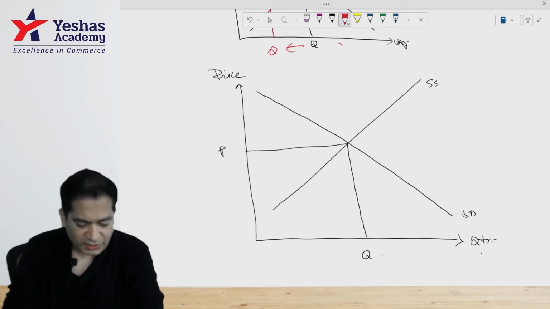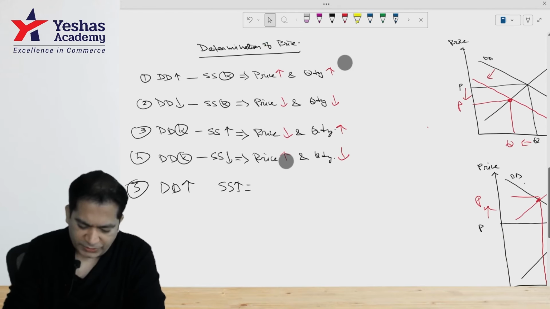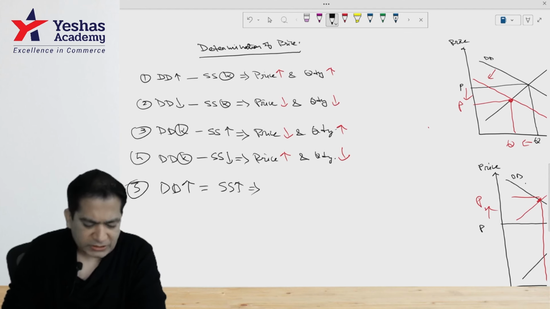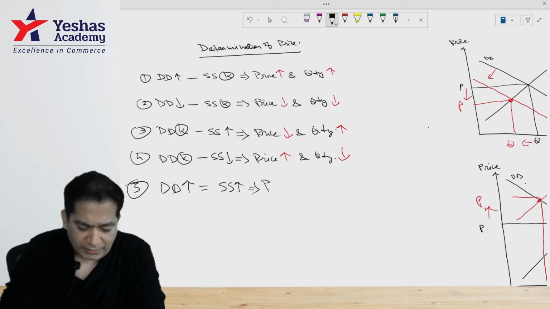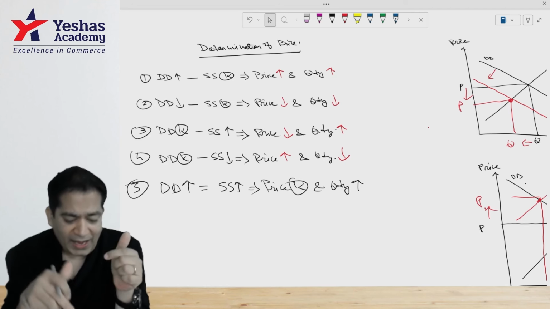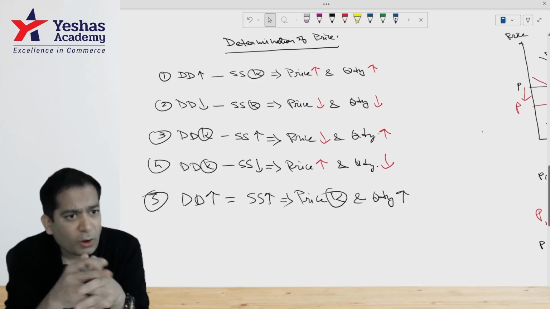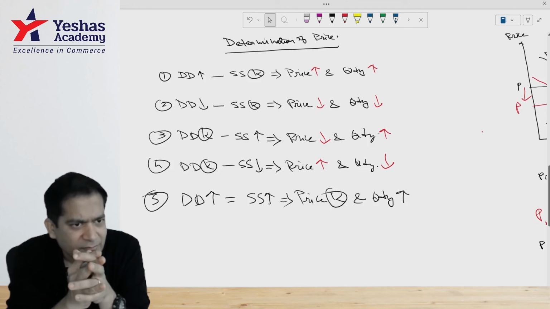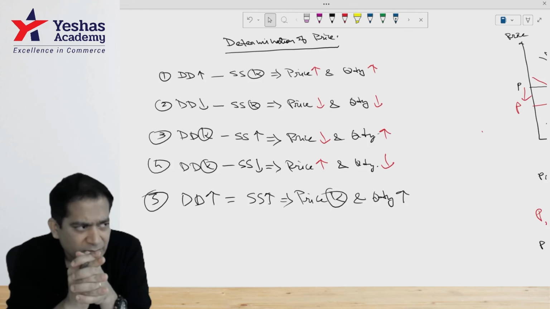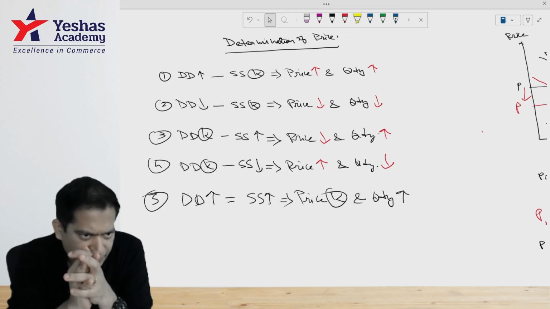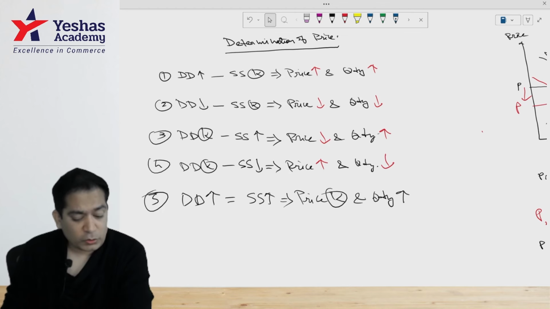For example, let's assume the question says that increase in demand is equal to increase in supply. So in this case, you will find that price is remaining constant, whereas quantity is increasing. Remember, I've told you why I have not written determination of quantity, I have written determination of price. Because whether demand increases, supply doesn't, supply increases, demand doesn't, or they both increase, quantity will always increase. But price, you cannot say.